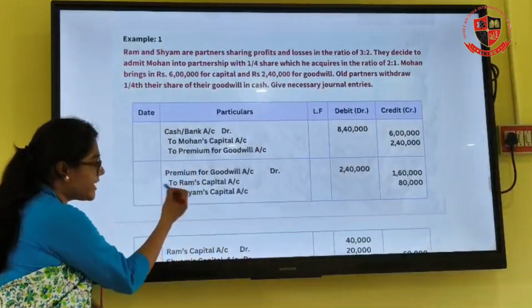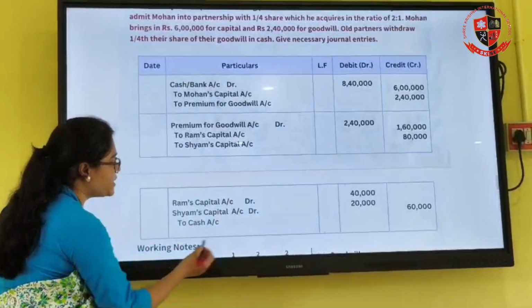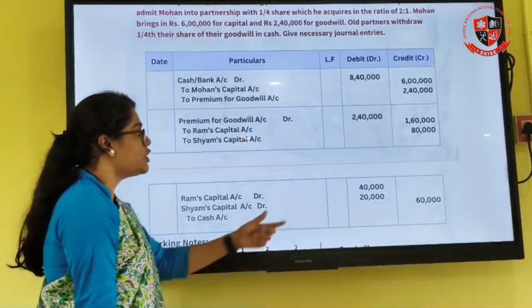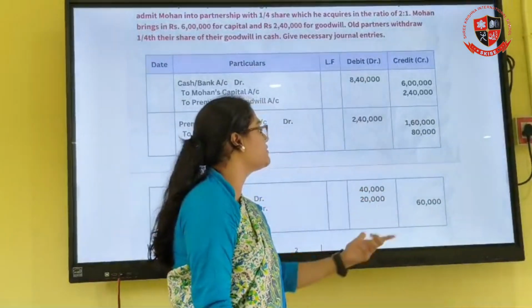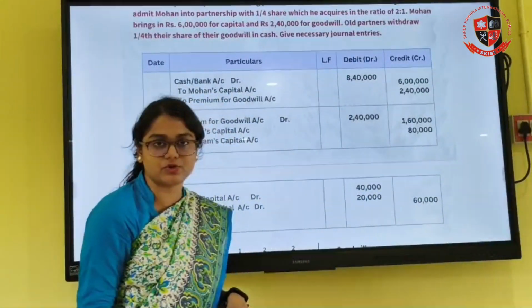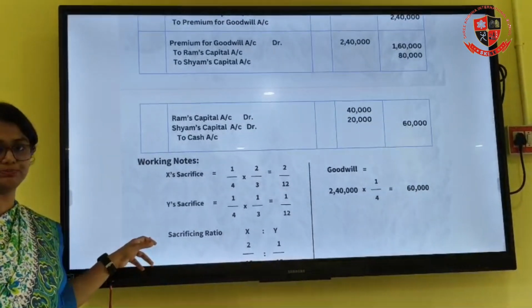So the partners are on the receiving side. They will come on the debit side. So Ram's capital account debit, Shyam's capital account debit, to cash. The cash is going out of the business. So 1/4 of 2,40,000 will be 60,000. 1/4 of 1,60,000 will be 40,000, and 1/4 of 80,000 will be 20,000 rupees. Am I clear with this? The case is done.